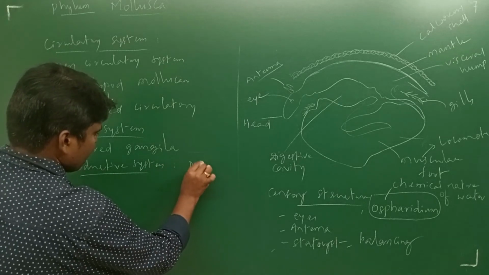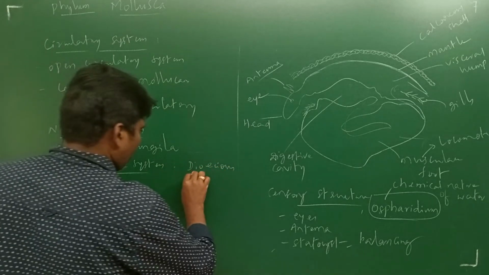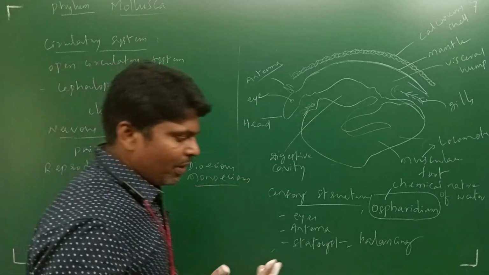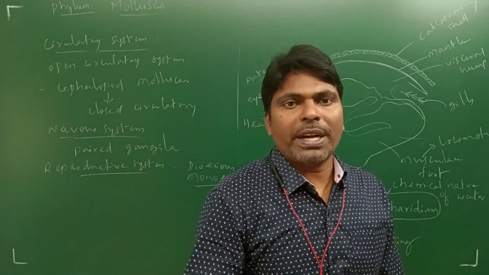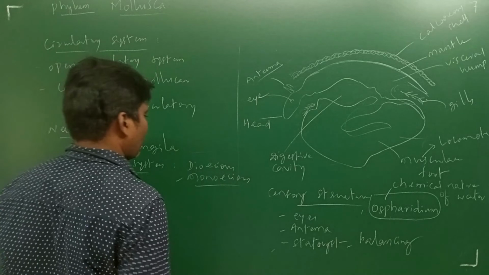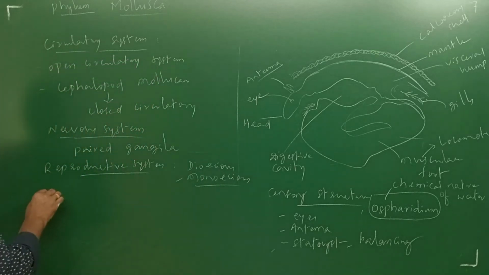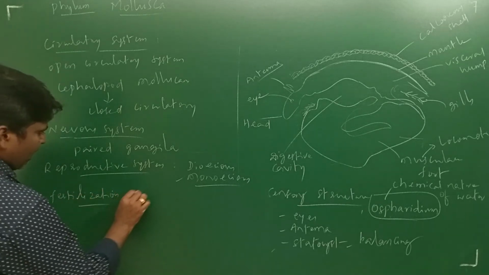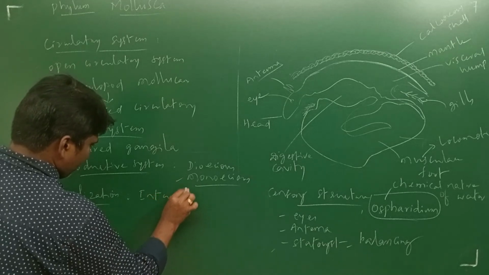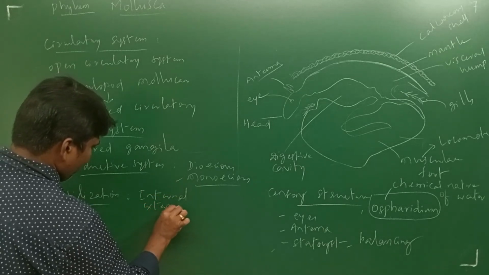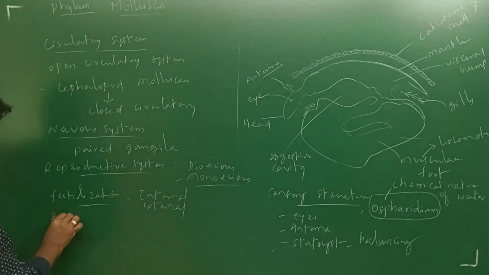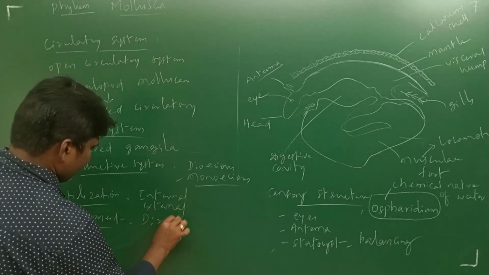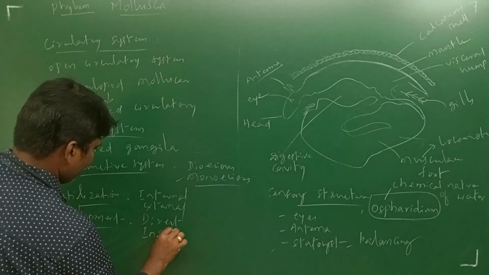In these, some are dioecious and some are monoecious. That means some show sexual dimorphism, with males and females having separate reproductive systems, while some are bisexual animals. Next, fertilization: you can observe both internal and external fertilization. Next, development: you can see both direct and indirect development.